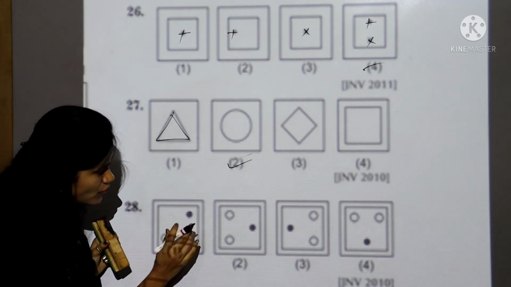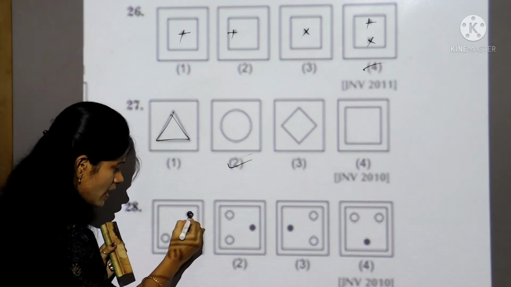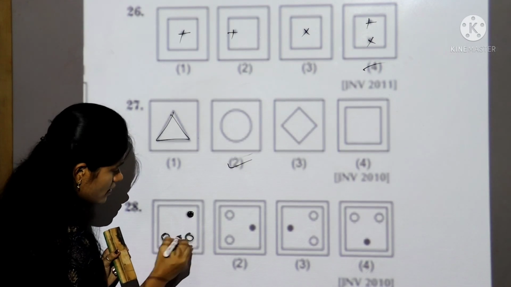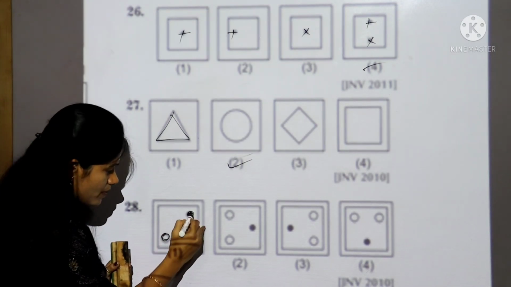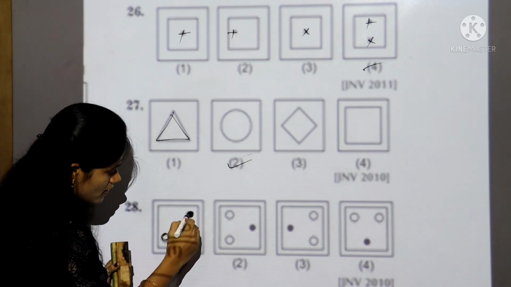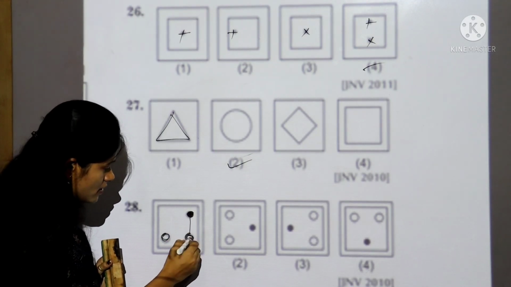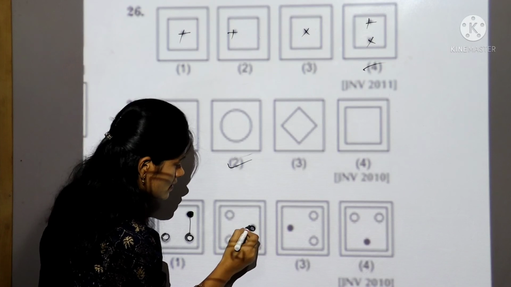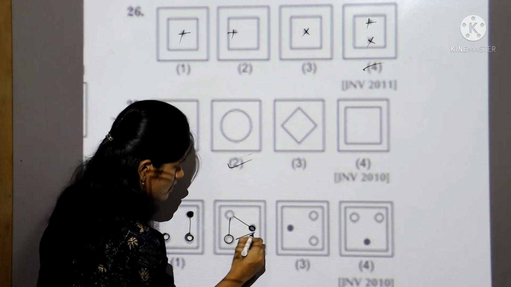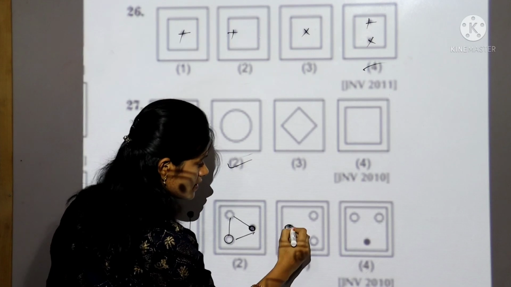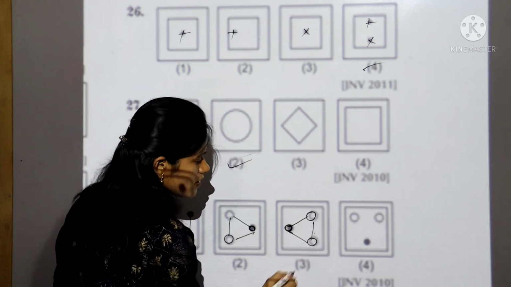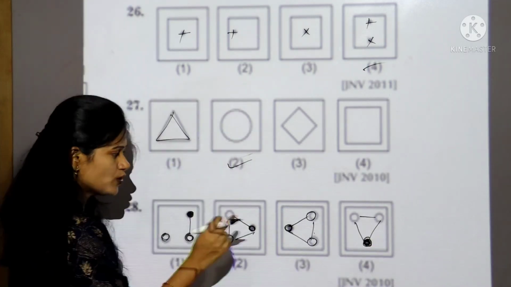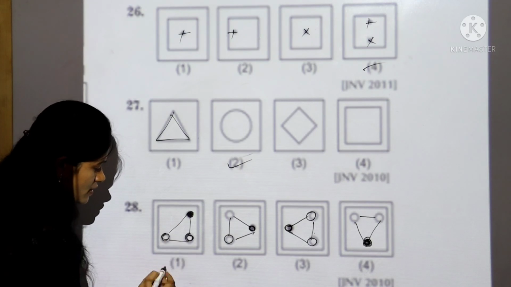See, first you observe all the figures carefully. 1 dark point, 2 empty circles. Here this dark circle is in a straight line with another empty circle. But in the second, this dark circle is at equal distance from the remaining 2 circles. In the third also, this dark circle is at equal distance from the remaining 2 circles. In the fourth also, this dark circle is at equal distance from the remaining 2 circles. So our different figure is the first one.